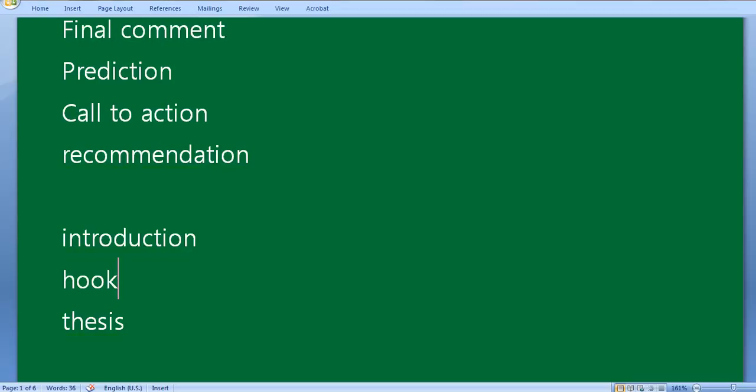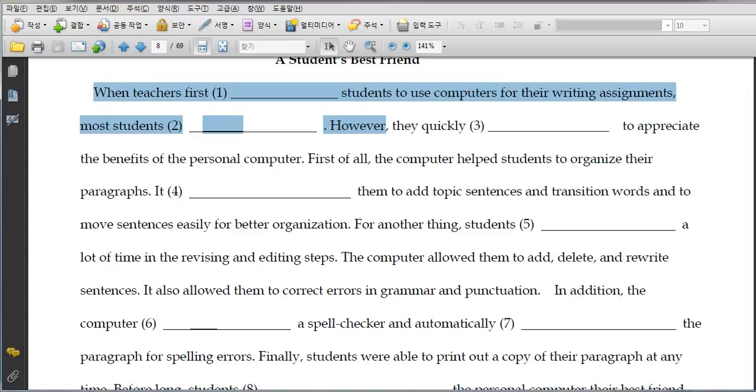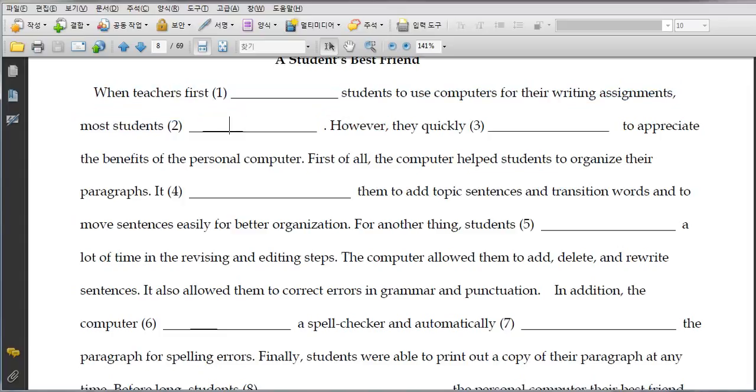I guess there are many different ways of writing a hook, right? If you see a "however," then for the hook statement, you write something that is contradictory to the main idea. Maybe they hate it, right? They complain, but then they really enjoy the benefit, something like that.